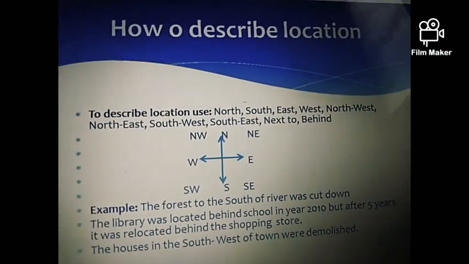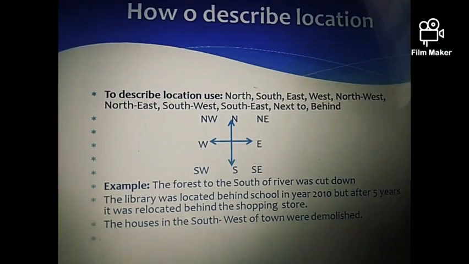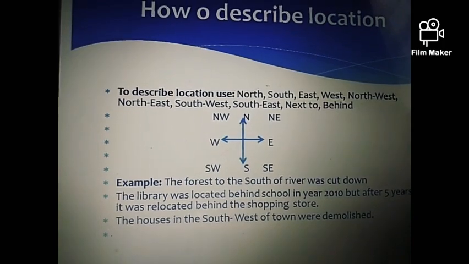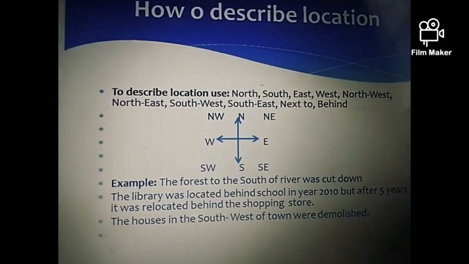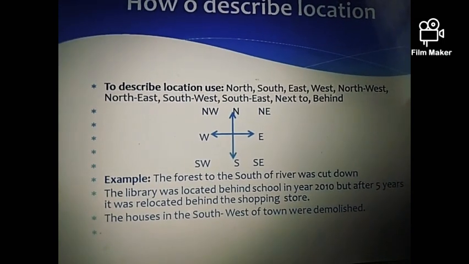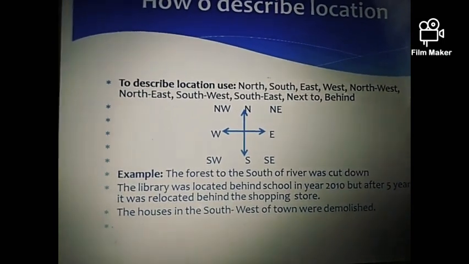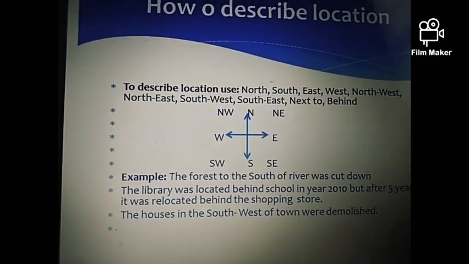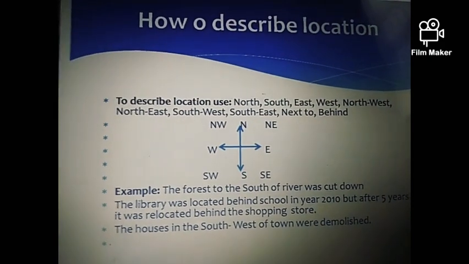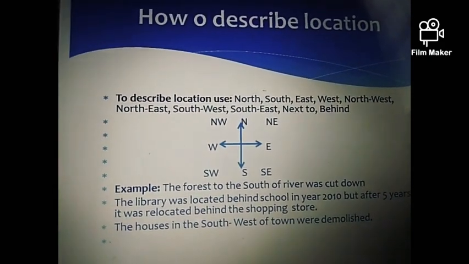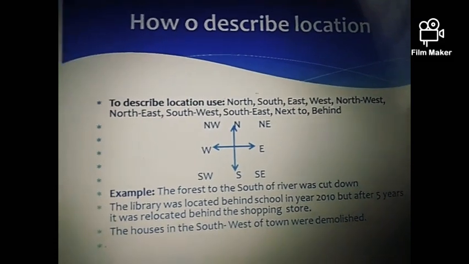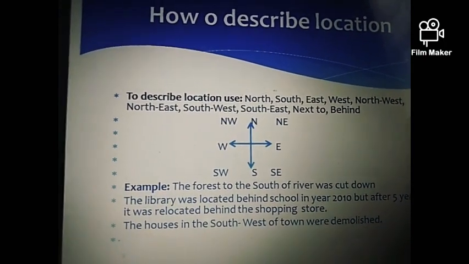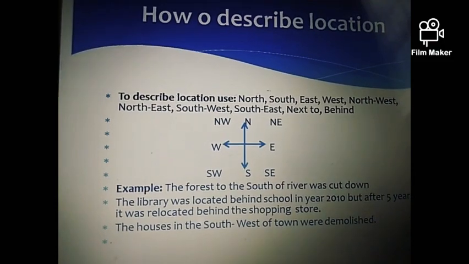Next I will let you know how you can describe locations while writing a map. In order to describe the locations, you can use directions. Instead of using left, right, bottom, top, always try to use directions. It would be more effective as compared to the normal left and right. You can use north, south, east, west, or you can also use a combination of these like northwest, northeast, southwest, southeast. Except this, you can also use linkers such as next to, behind.